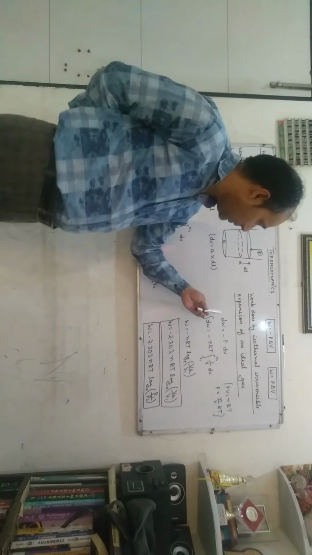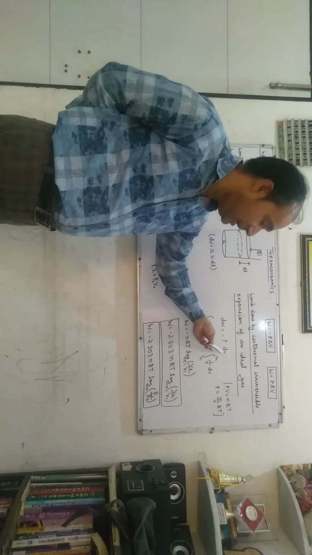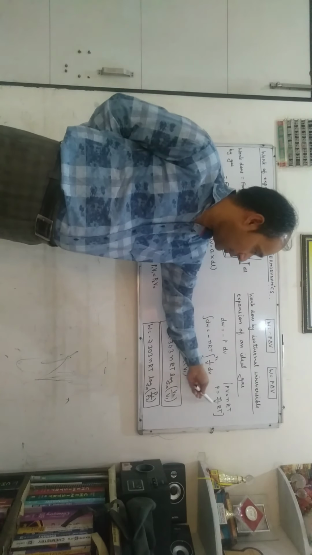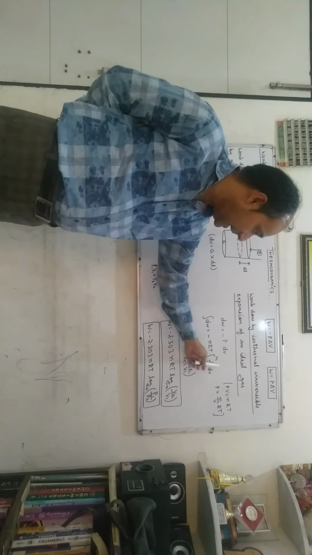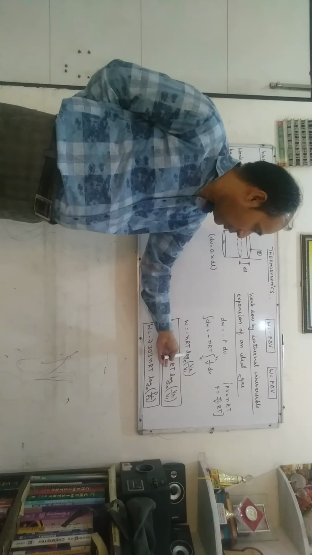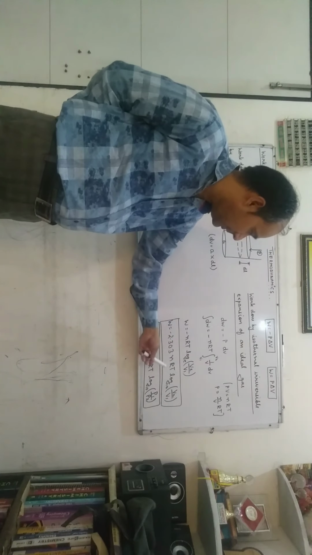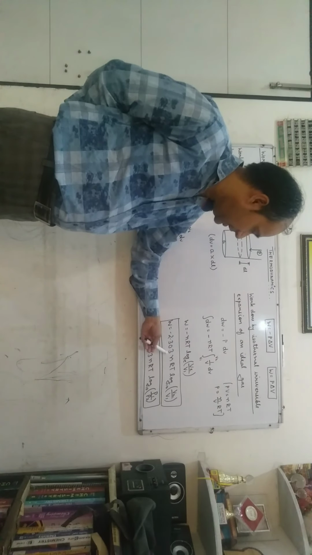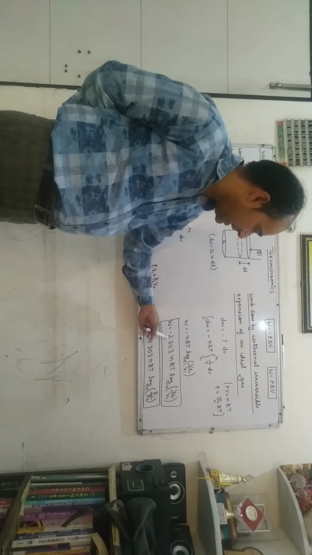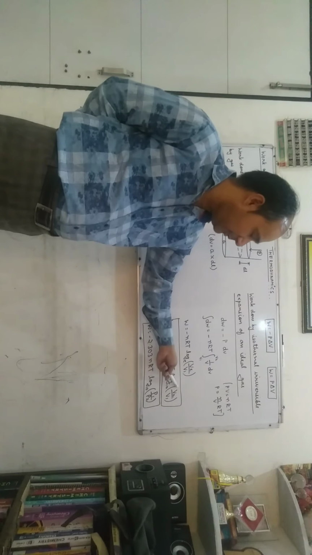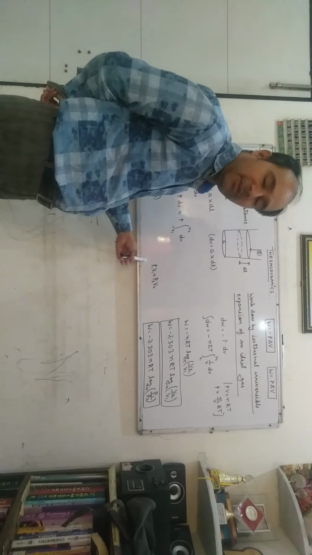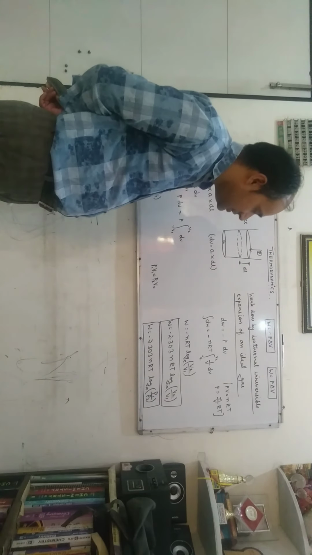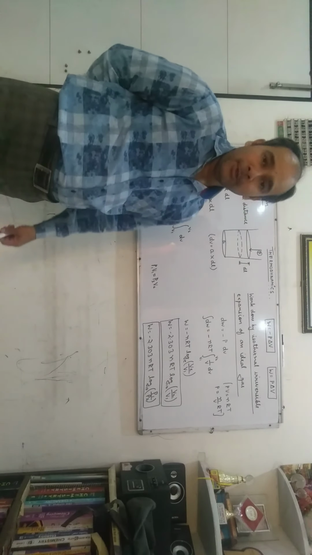Now I repeat once again, change in work is equal to minus P dV, but the ideal gas equation is PV is equal to nRT. So we replace nRT upon V in place of P here. We get 1 upon V dV. Now integrating, we get log base e V2 upon V1. To change natural logarithm into base 10 logarithm, we multiply by 2.303. Now the formula comes out to be W is equal to minus 2.303 nRT log base 10 V2 upon V1. But from Boyle's law P1 V1 is equal to P2 V2. Replacing here, we get W is equal to minus 2.303 nRT log base 10 P1 upon P2.